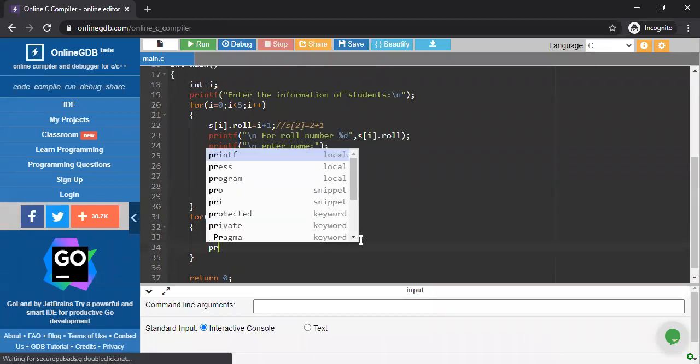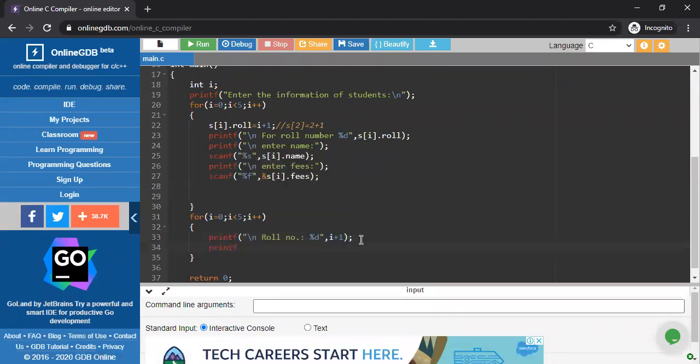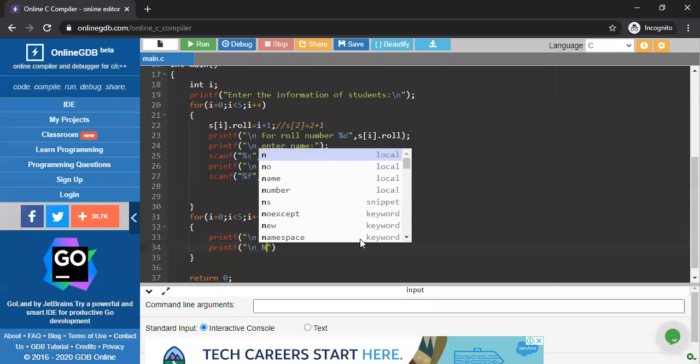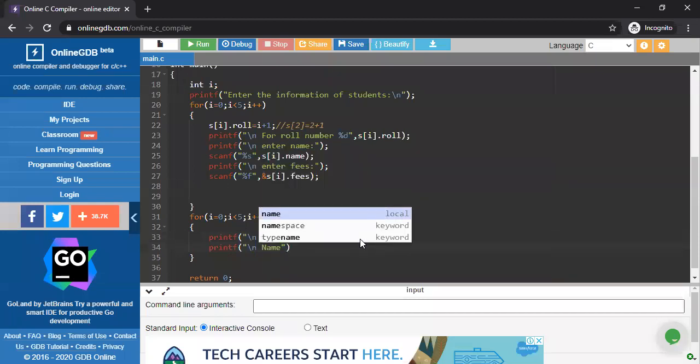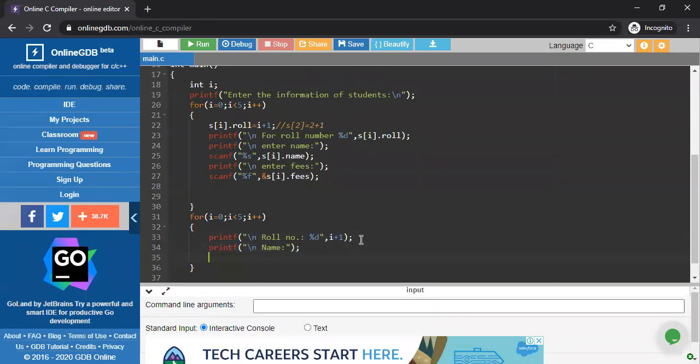Now we have to print the name. So printf, \n name, puts.